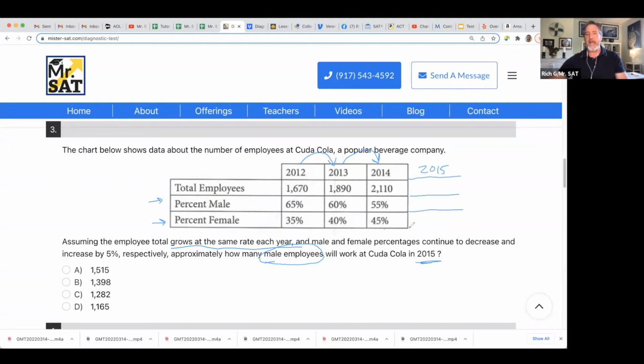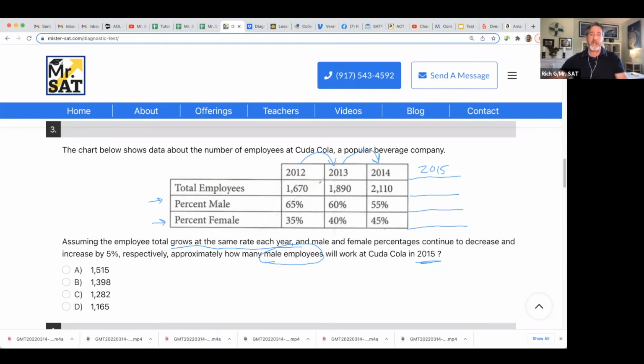All right. Now, where do we begin? What's our out of the gate move? Well, we got to write something down, even if we don't know where we're going. Let's go back to the beginning where it says, assume the employee total grows at the same rate each year. At the same rate. Well, to tell you the truth, I'm a little confused. Does that mean by the same number of people or by the same percentage? So I've got to look at both.